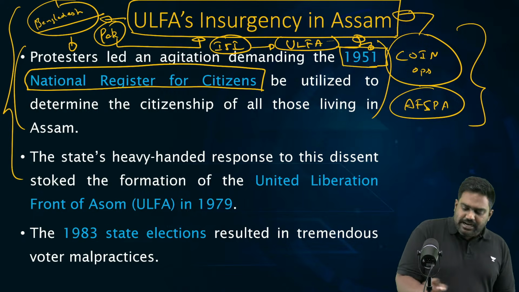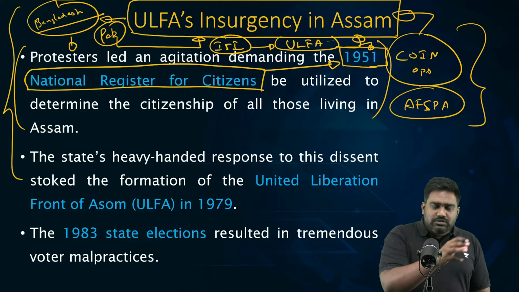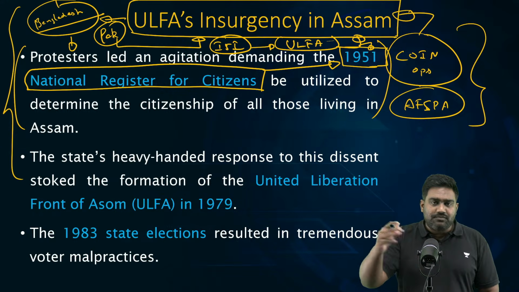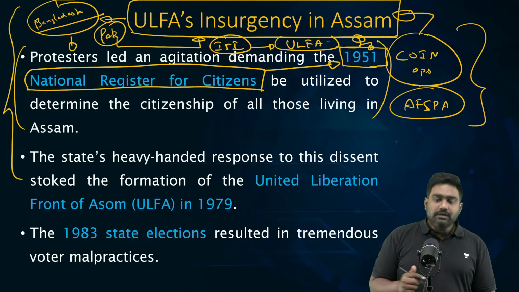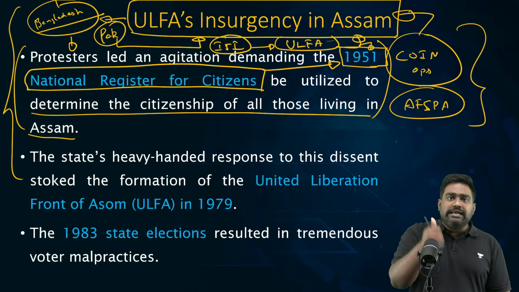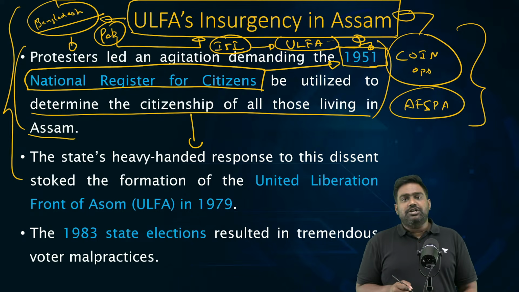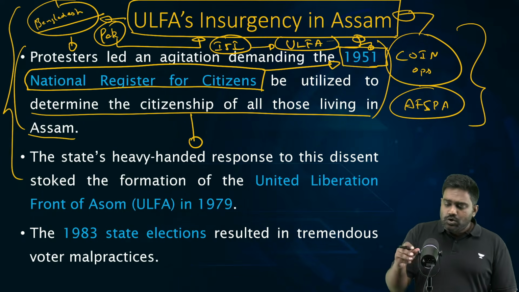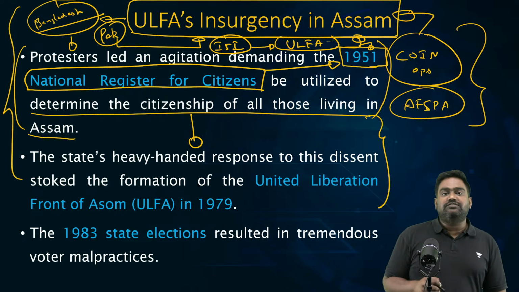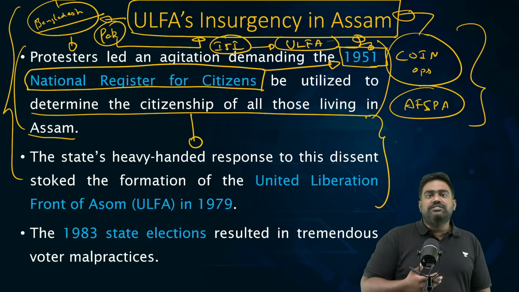This register was prepared in 1951 following partition to basically list out the Indian citizens in Assam and to distinguish them from the foreigners, from the illegal migrants and refugees. But since Assam had received a lot of refugees and illegal migrants in 1970, 1971, and after 1971, the demand of the Assam agitation and the protesters was to update the NRC. This commitment was made by the government. The government committed that, yes, we will update NRC. And many other promises were made.